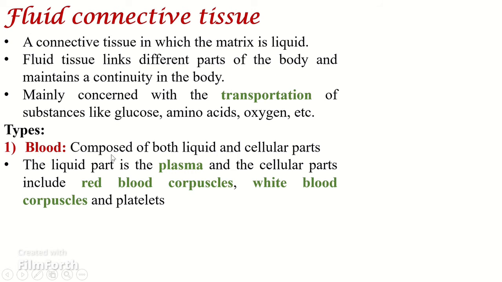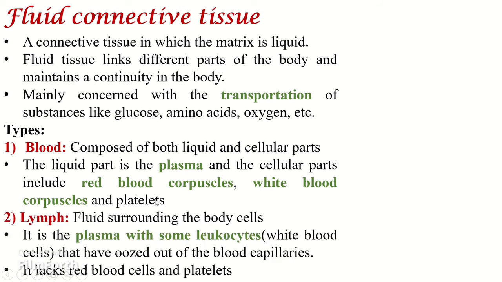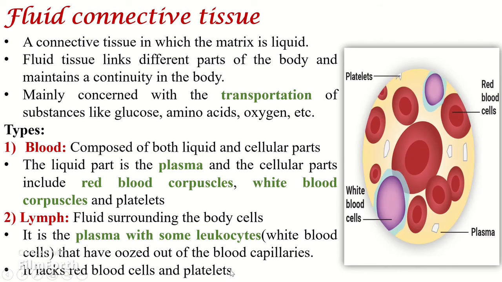The blood is composed of liquid and cellular parts. The liquid part is called the plasma, and the cellular part of the blood is made of red blood cells, white blood cells, and platelets. The lymph is another type of fluid connective tissue. The lymph is a fluid surrounding the body cells. It is mainly the plasma with some leukocytes, also known as white blood cells, that have oozed out of the blood capillaries. It lacks red blood cells and platelets.